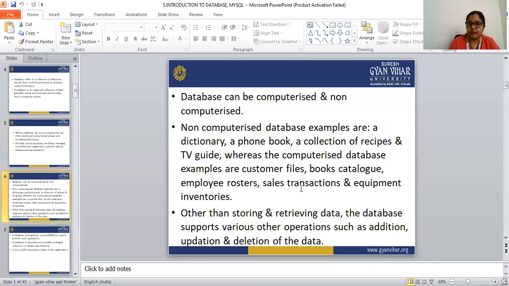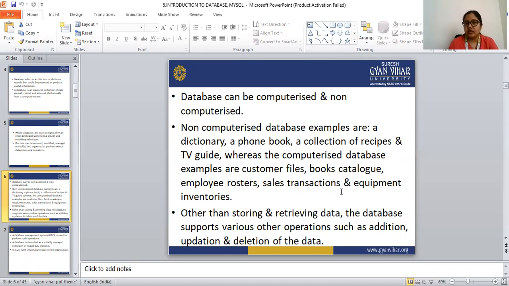Databases can be computerized or non-computerized. Non-computerized database examples are a dictionary, phone book, collection of recipes, and TV guide. Computerized database examples are customer files, book catalogs, employee rosters, sales transactions, and equipment inventories.